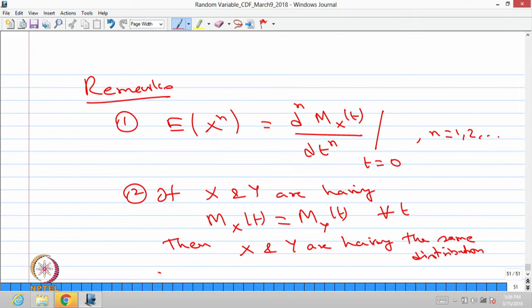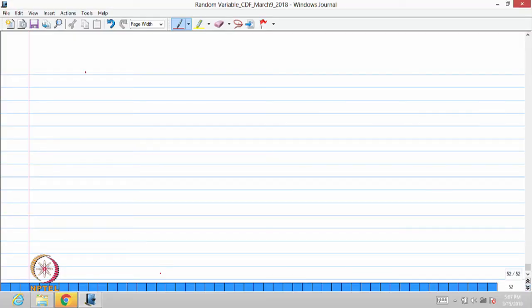This result is valid for the probability generating function also; I have not mentioned it. If two random variables have probability generating functions that are the same for all s, then both the random variables have the same distribution.